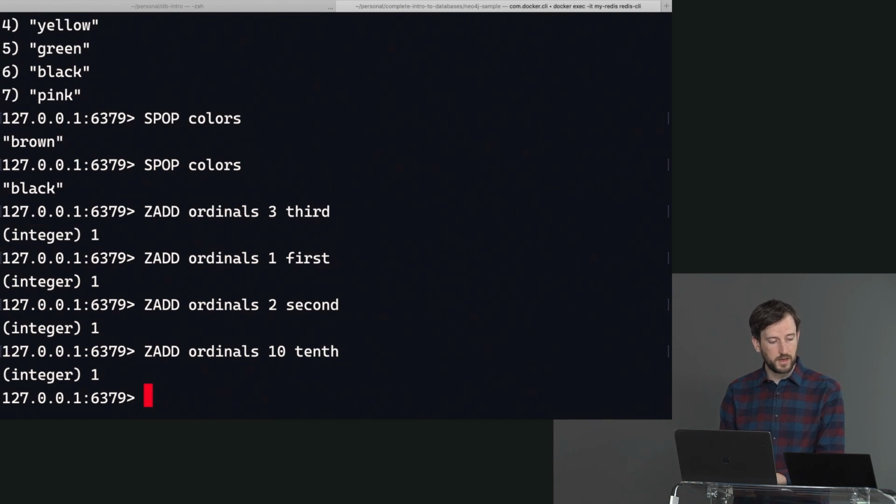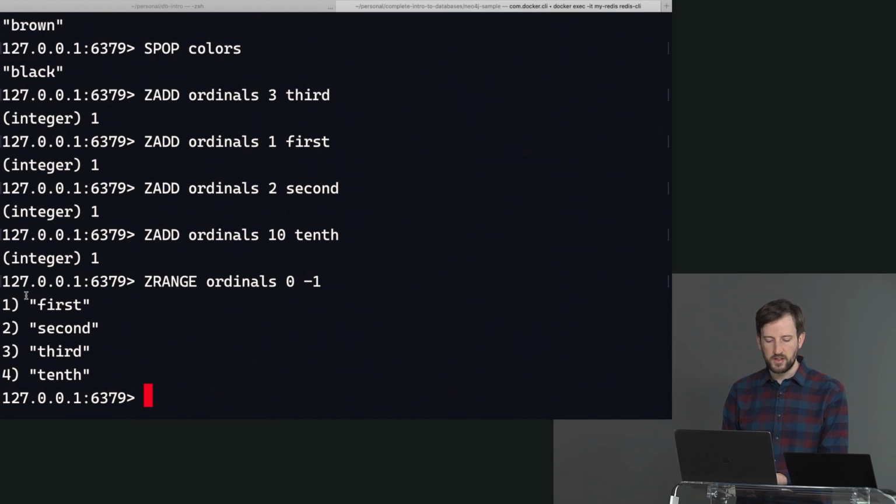And then I came back and said ZRANGE, just like we do with lists, ordinals, and give me all of them. Notice that despite the fact that I had third, first, second, tenth, it actually gives them back to me in the correct order because of these numbers, right? So it's a sorted set.